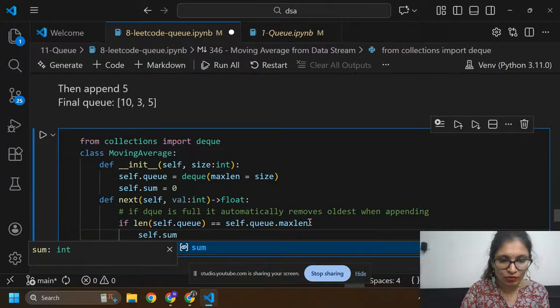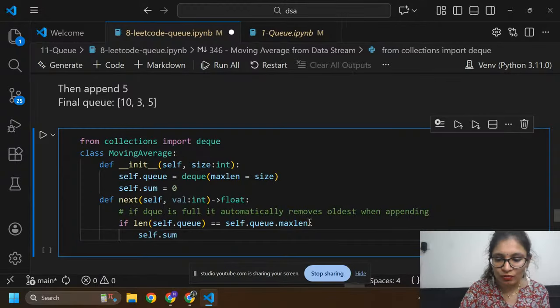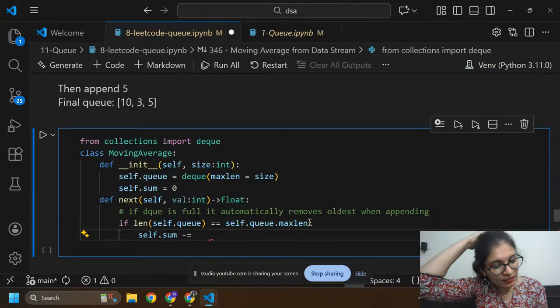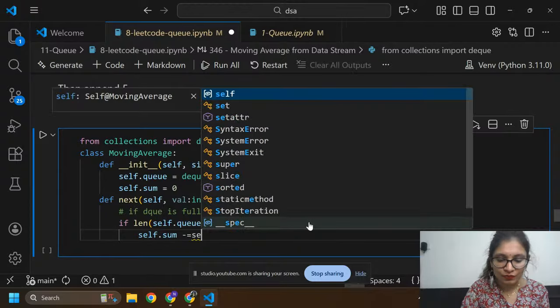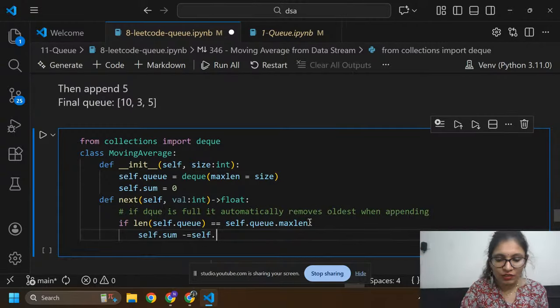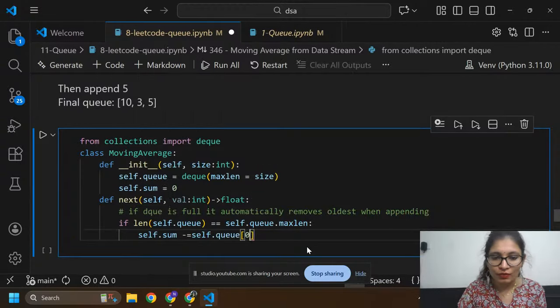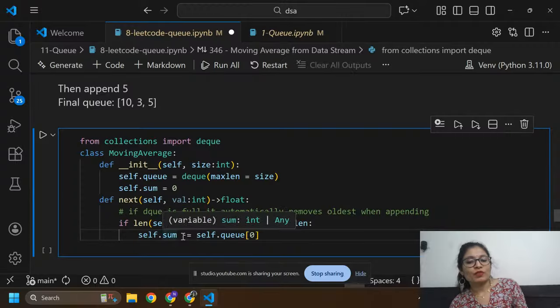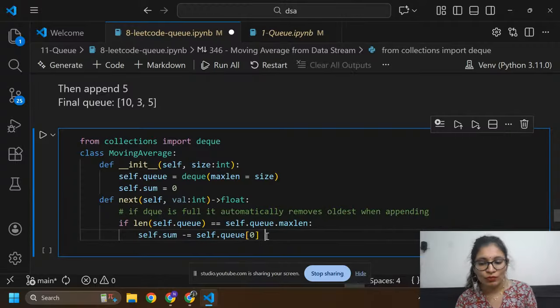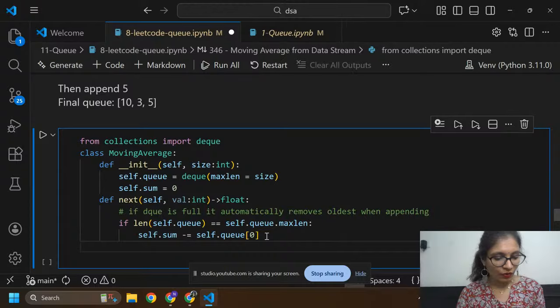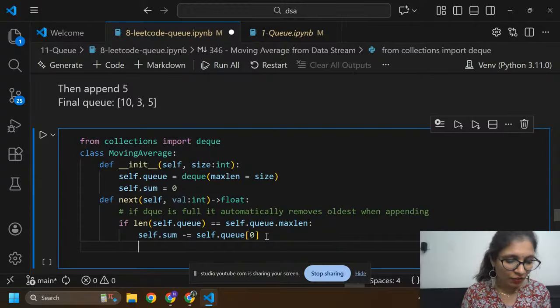So self.sum equals self.sum minus self.q at zero index, because we need to remove the first element from the sum.